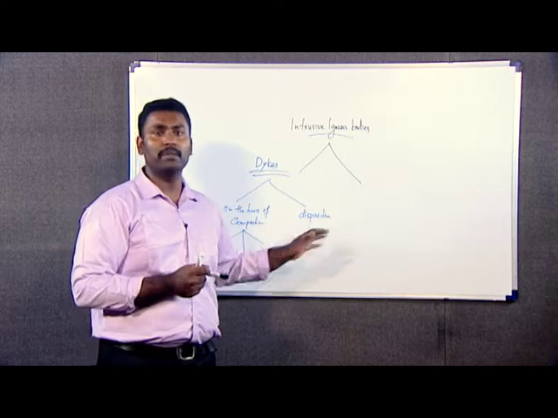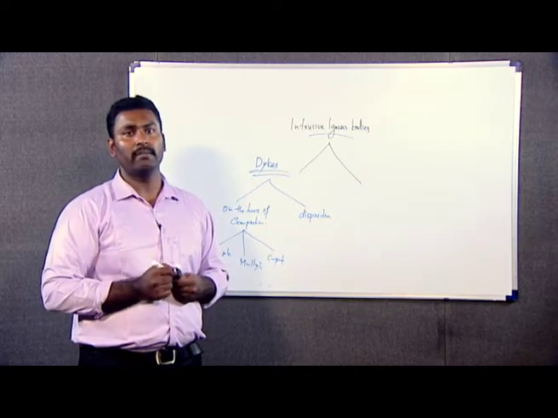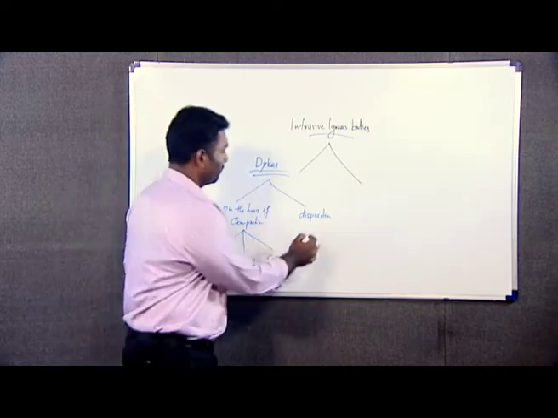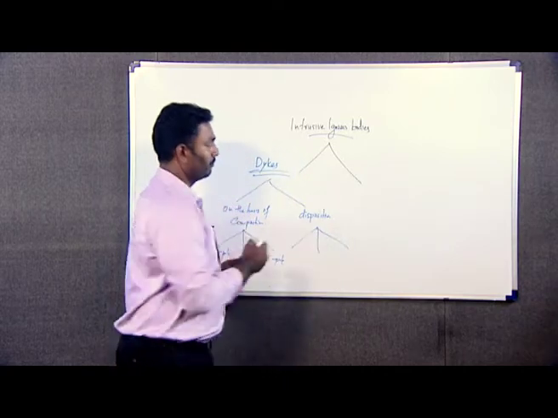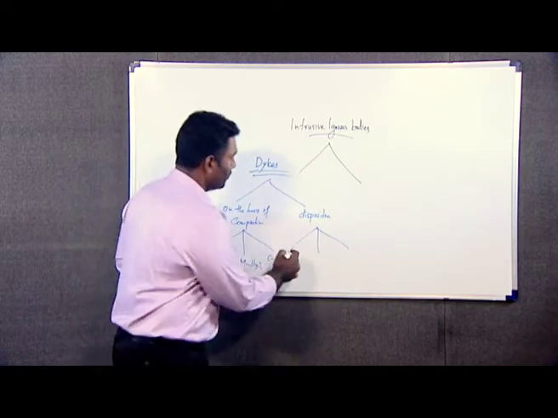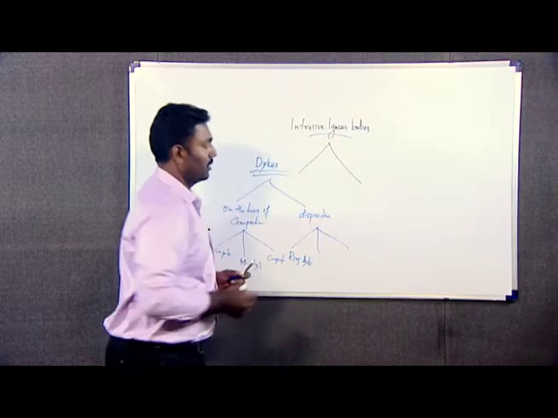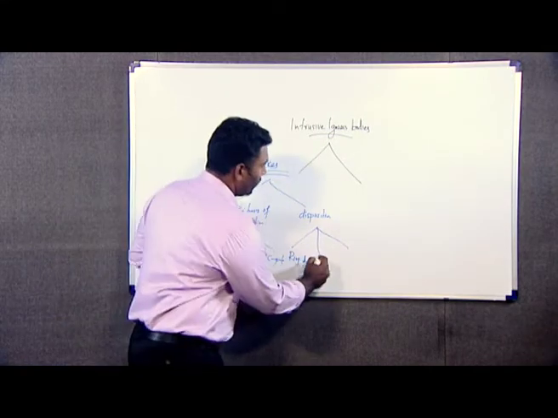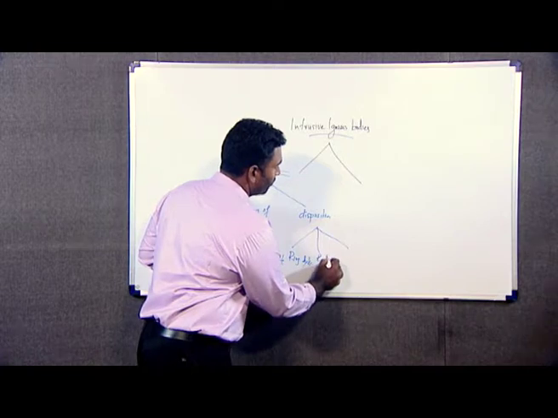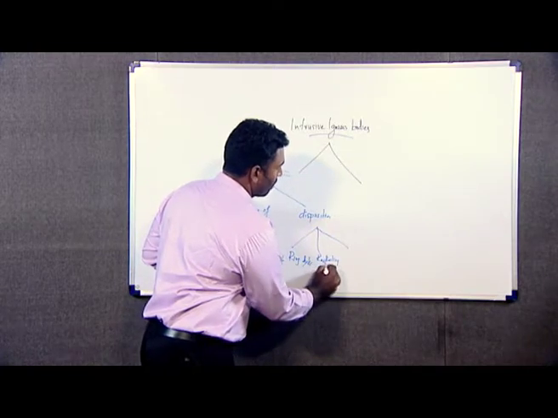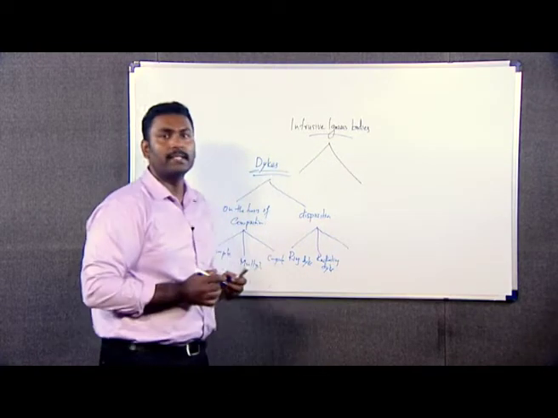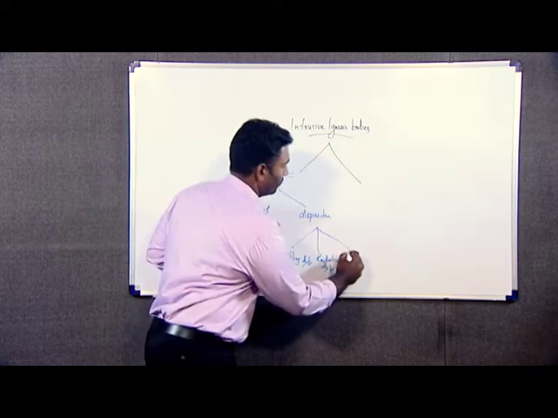Now, on the basis of disposition, we can again divide the dikes into three types. The first one is ring dike. The second one is radiating dike. The third one is arcuate dike.